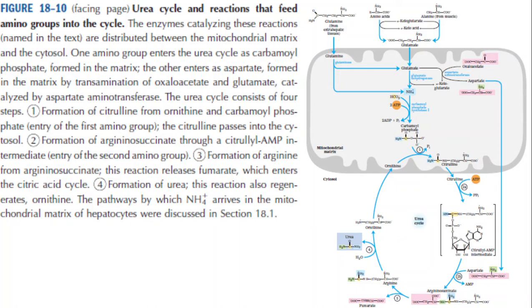So we will continue with the urea cycle. I told you earlier that the urea cycle is actually taking place in the liver cells, in both the mitochondrion and the cytoplasm. For our convenience, we will divide this diagram into two and we will see it.